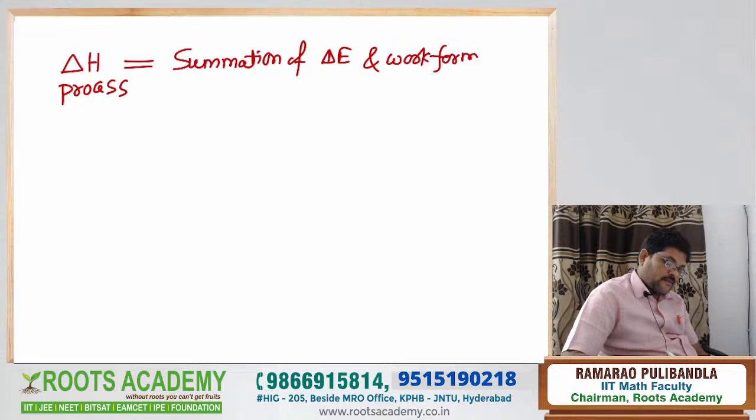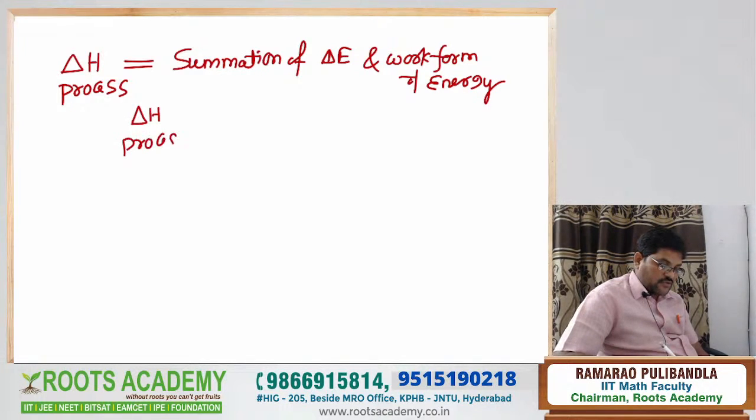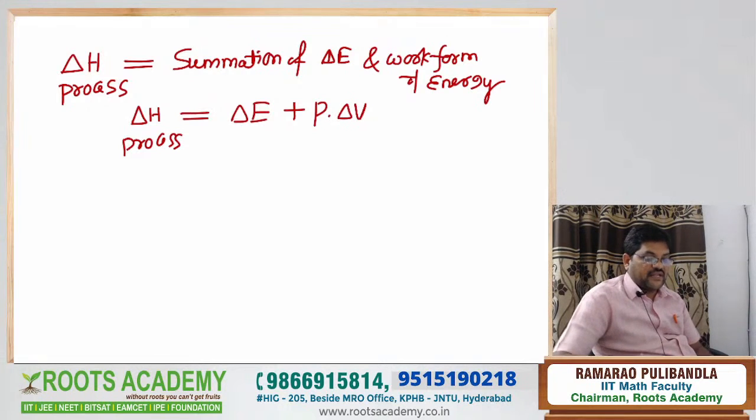Therefore delta H of the process is delta E plus P into delta V. According to the gas equation, P into delta V is equal to delta N in the gas state into RT.